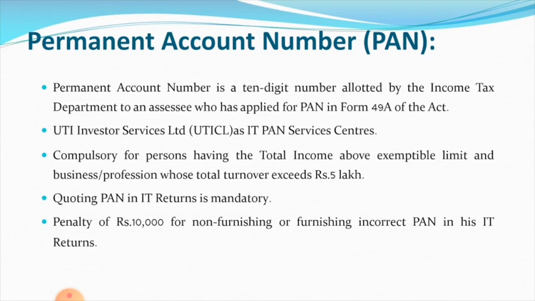A penalty of 10,000 is levied for non-furnishing or furnishing incorrect permanent account number in his income tax return. If he is mentioning an incorrect permanent account number, up to 10,000 rupees he must pay as penalty.